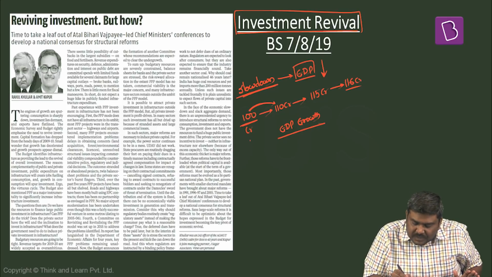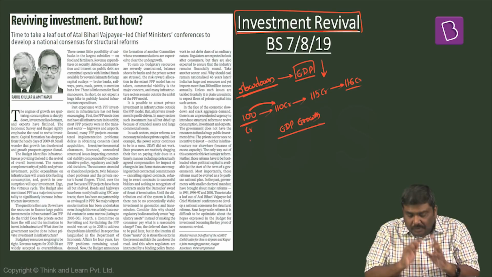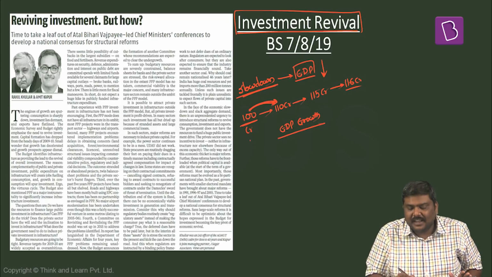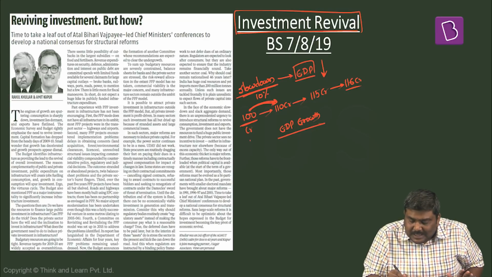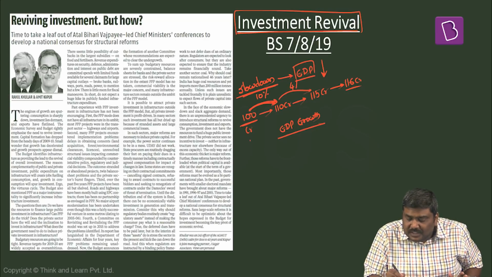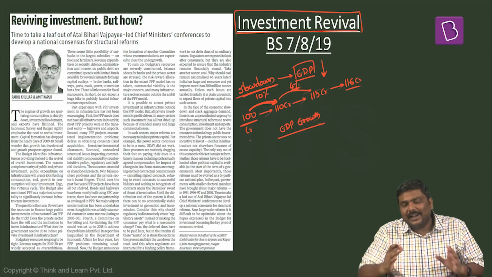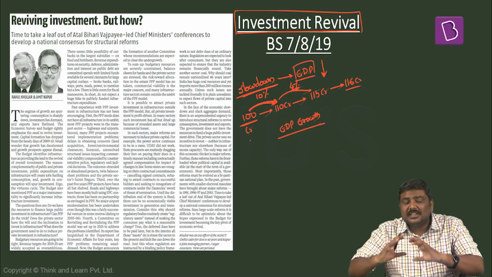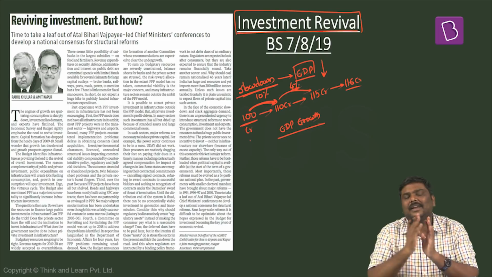If I move from this year to this year, from the first year to the second year, the GDP growth rate is how much? 10%. If I move from the second year to the third year, the GDP growth rate falls to somewhere just over 4%, and again it will keep on declining. This is the concept of a slowdown in the economy.